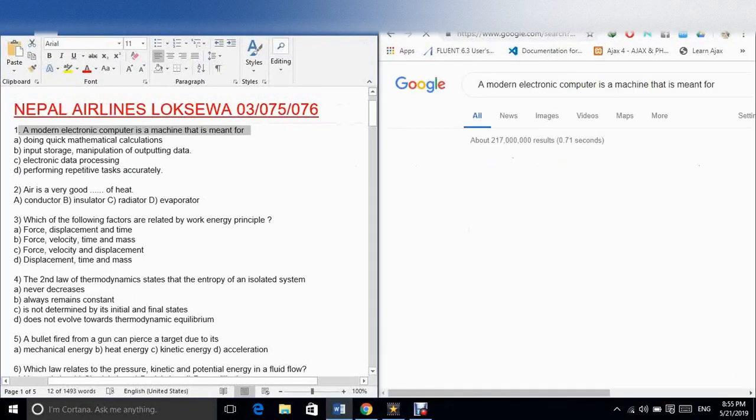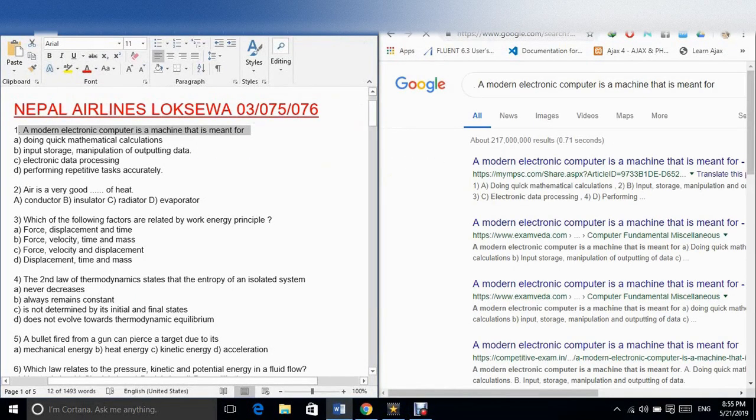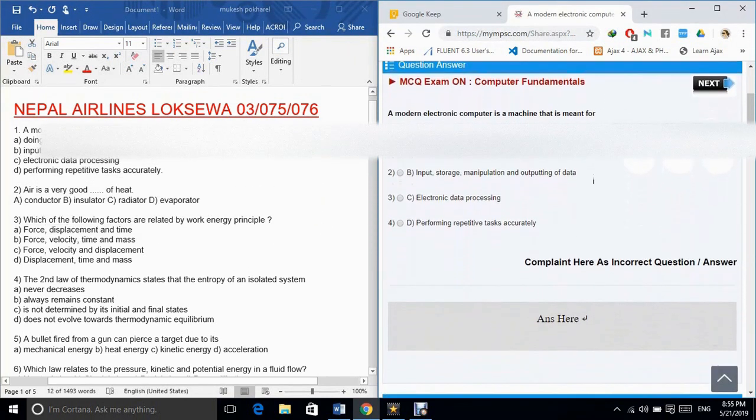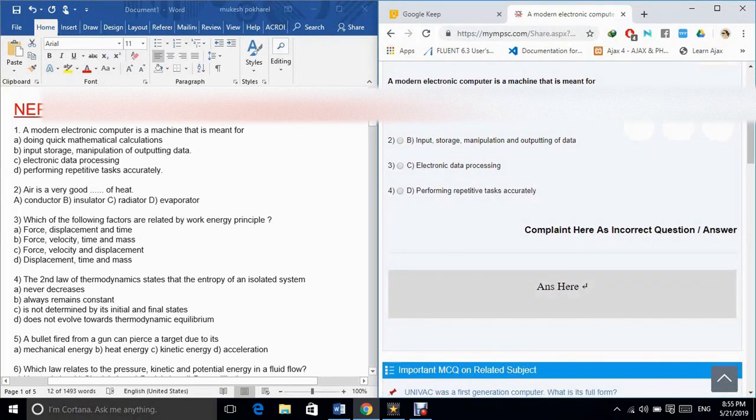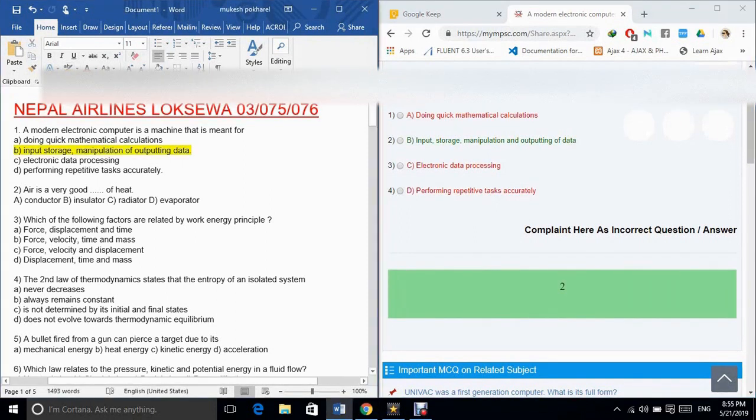1. A modern electronic computer is a machine that is meant for A. Doing quick mathematical calculations. B. Input, storage, manipulation and outputting of data. C. Electronic data processing. D. Performing repetitive tasks accurately. The correct answer is option B.